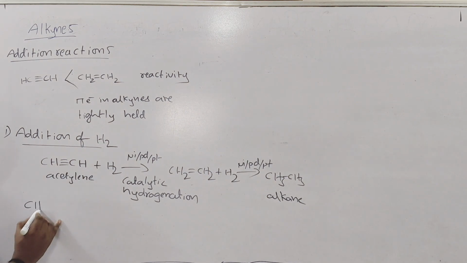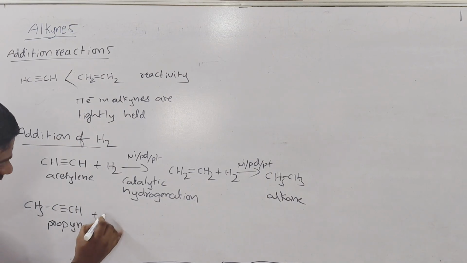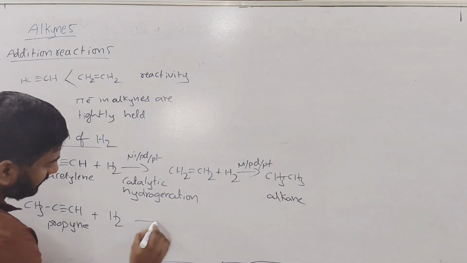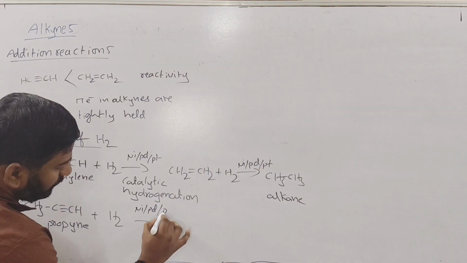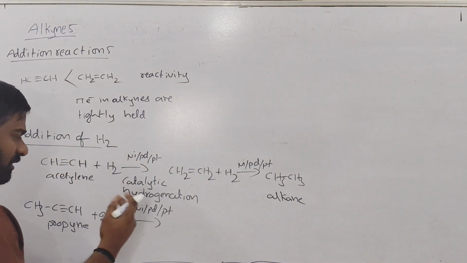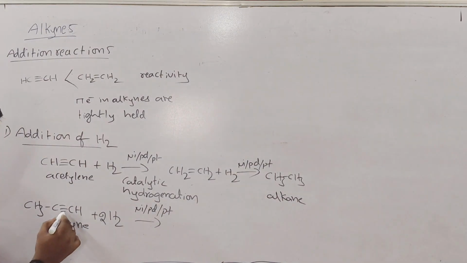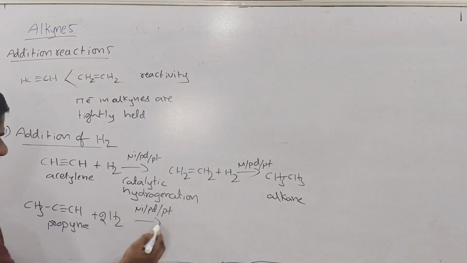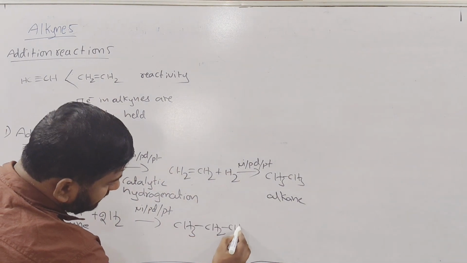Suppose you take propyne, CH3, C triple bond CH. This also, if you add hydrogens in the presence of Ni, Pd, Pt, if you take 2 moles, or if they ask directly what is the final product, you can write by breaking the 2 pi bonds, two hydrogens are added to the 2 carbons, then CH3, CH2, CH3 you will get.